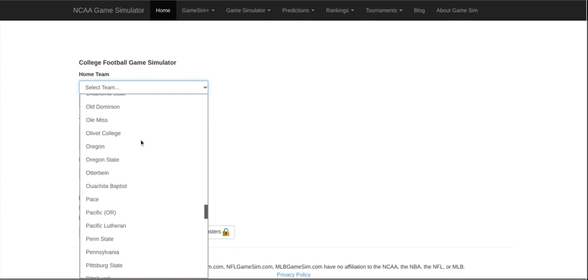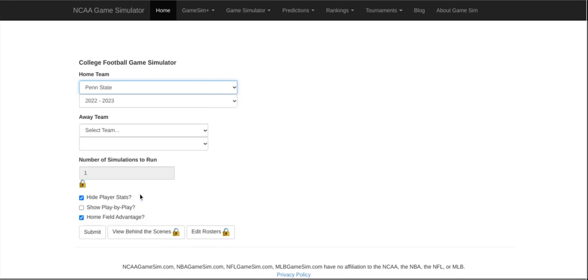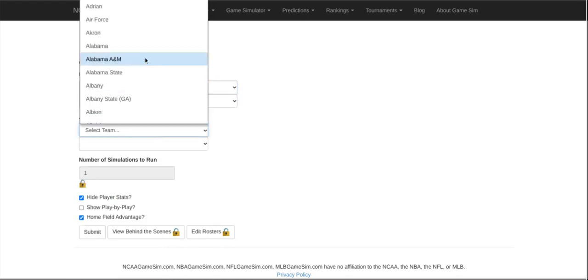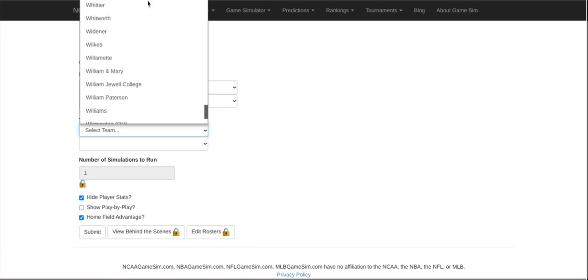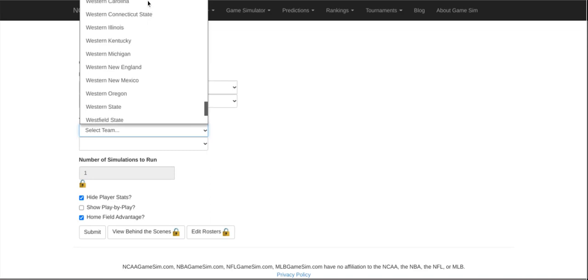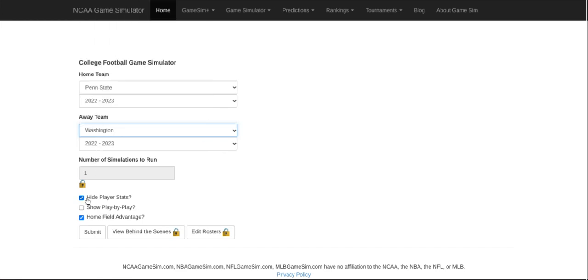Let's get over here to Penn State. And then we're going to go over here to Washington. Turn on home field advantage and let's see who's going to win in the simulation.